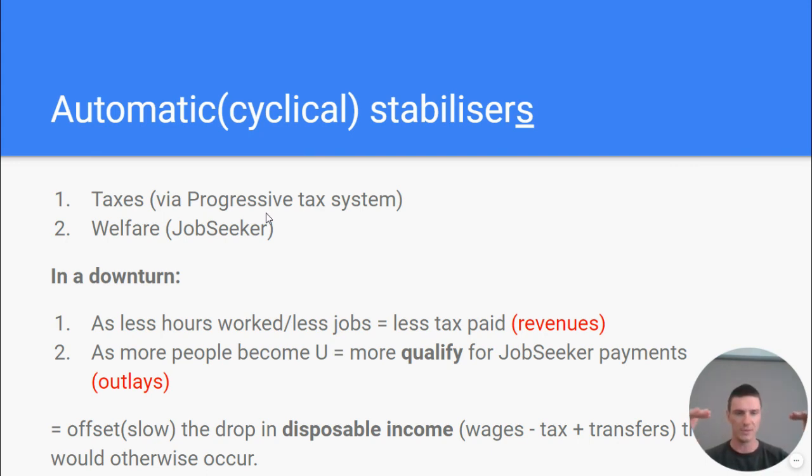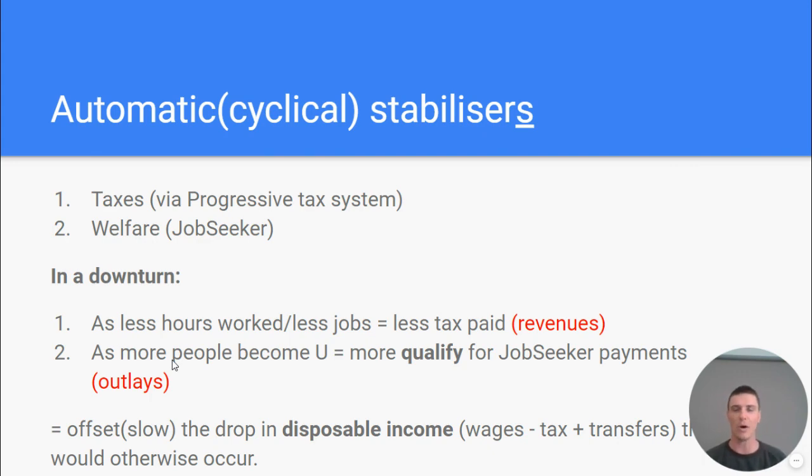So they do move down the tax bracket, given our progressive tax system. So therefore, the government will receive less revenues. And on the outlay side, more people will qualify for job seeker payments or welfare, what we used to call Newstart, because they're unemployed. Okay, so automatically the government will spend more on outlays as more people qualify for that.